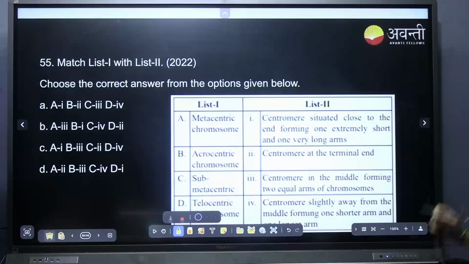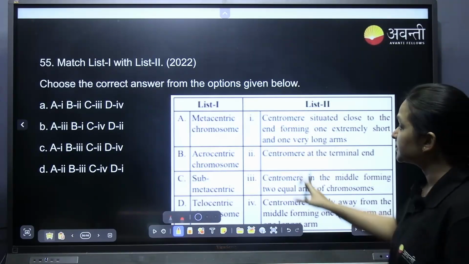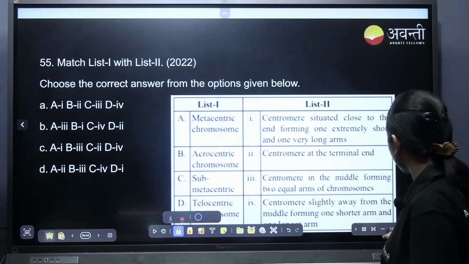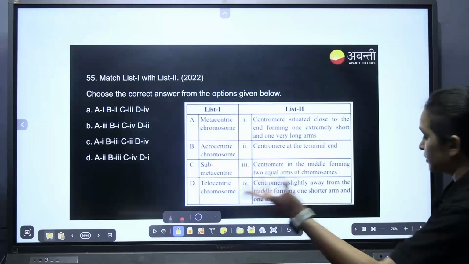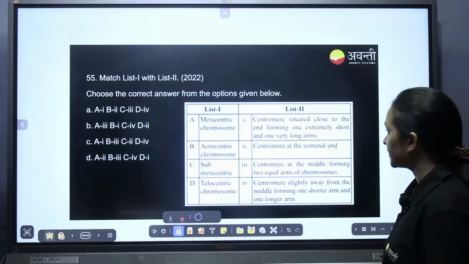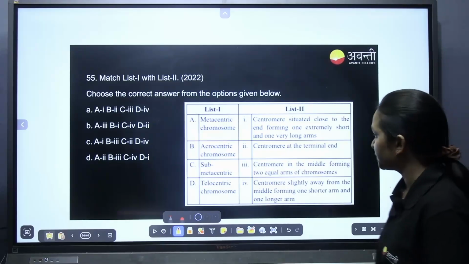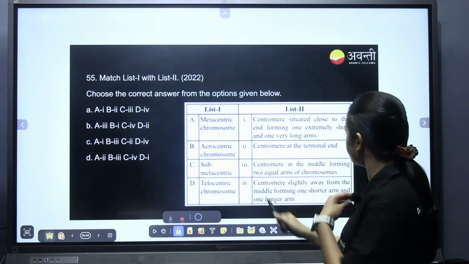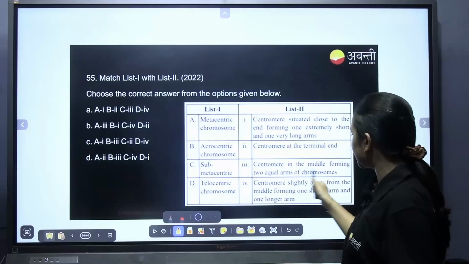Again, match the following. So many match the following questions are there. It's the same thing which we did in the previous year, I think. Again, same questions they have asked about metacentric, submetacentric. Metacentric is a centromere in the middle.